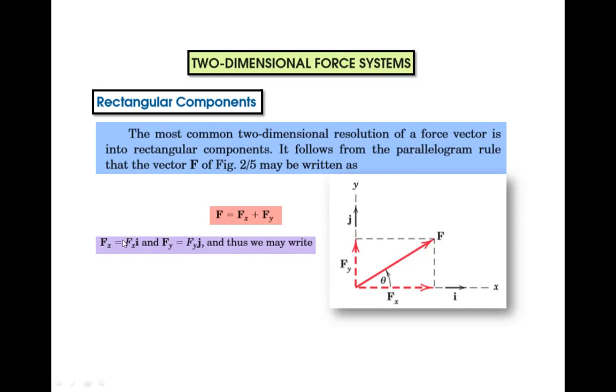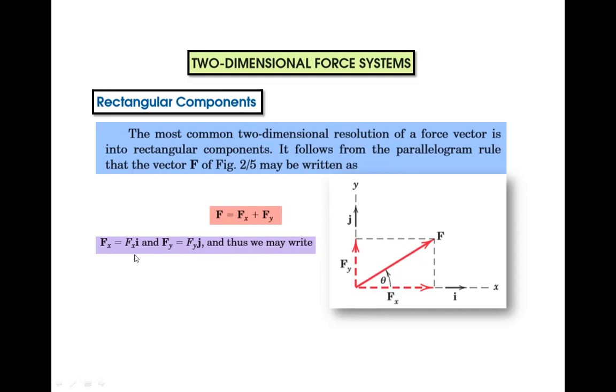Fxi, what does it mean? It is a force vector. If we use only Fx, it is a scalar quantity. It will give the magnitude. For this vector, the x vector will be the projection of this line over the x-axis. If we just measure this length, it will be a simple magnitude. But a vector quantity has magnitude and direction, so we will add i in this term.